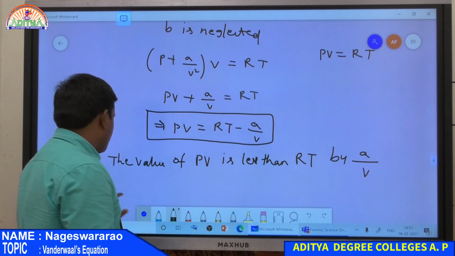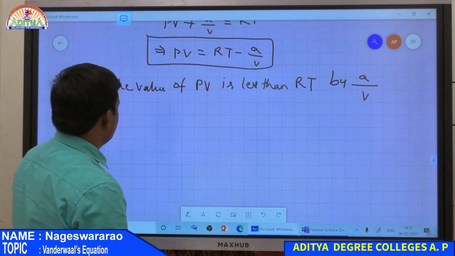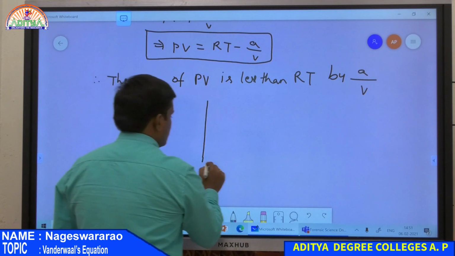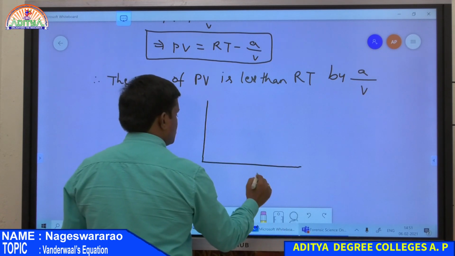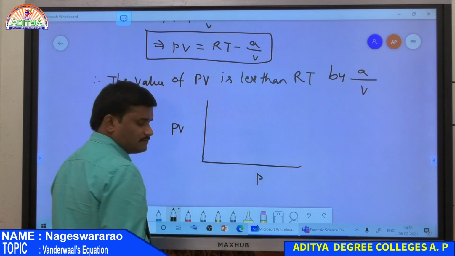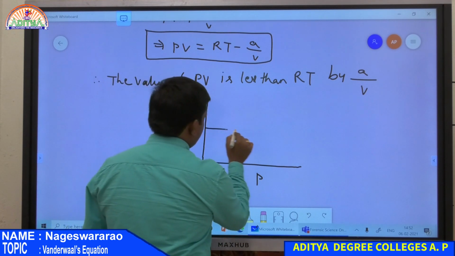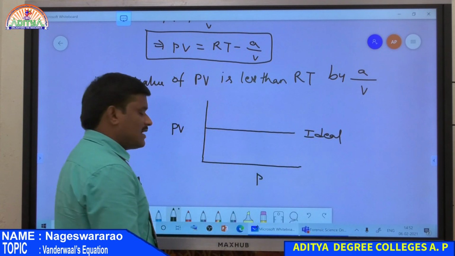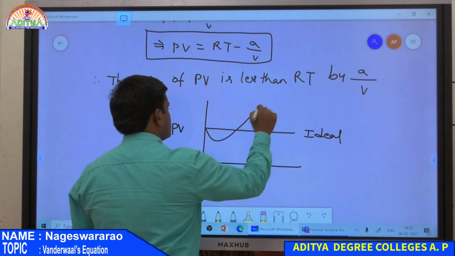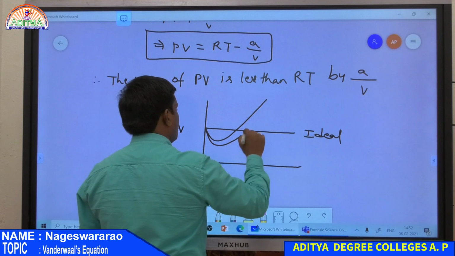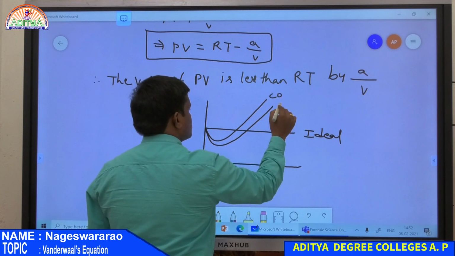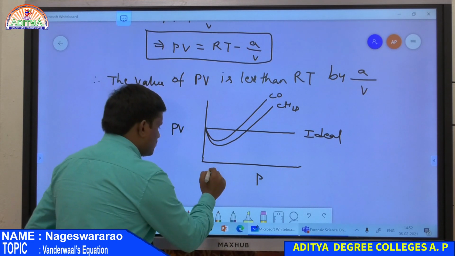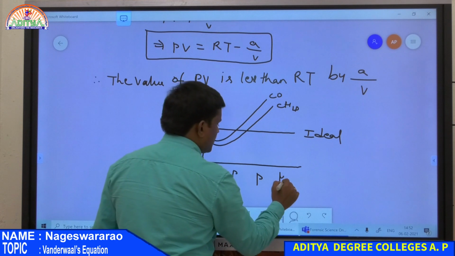So look at the graph. We already derived the graph for different gases at low and high pressure conditions. This is pressure and this is the product PV. If it is an ideal gas, the value of PV is always constant. But different gases like CO and CH4 behave differently. For these gases, this is the low pressure region and this is the high pressure region.